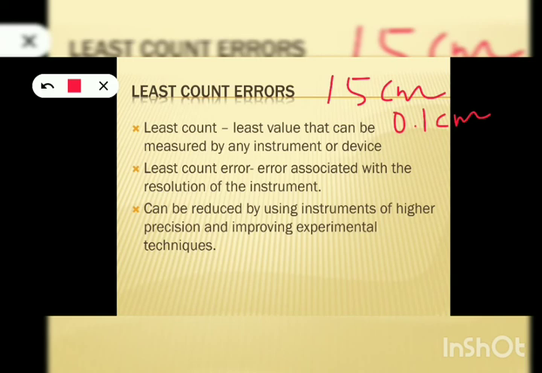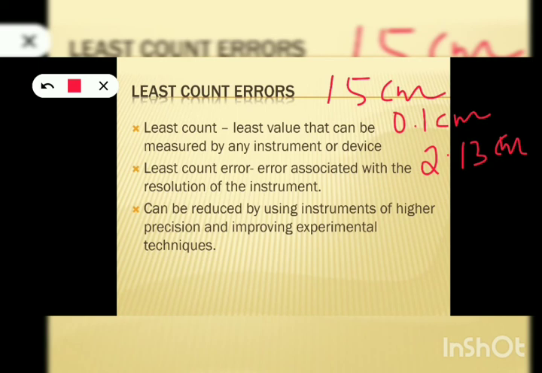And suppose the sphere that I have shown in the beginning of this session has a diameter of 2.13 centimeter. So children, can your scale measure this 2.13 centimeter? No, it's not possible. Why?